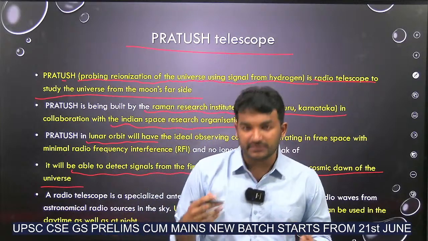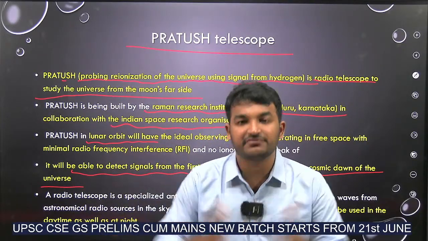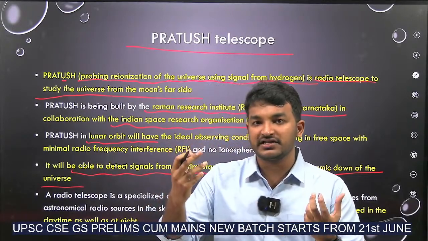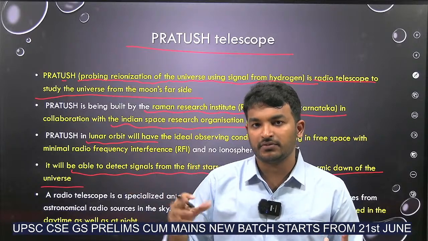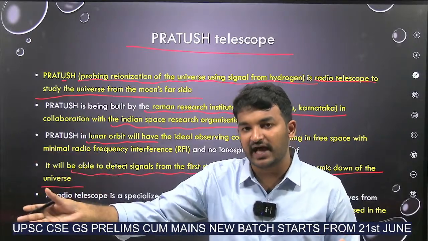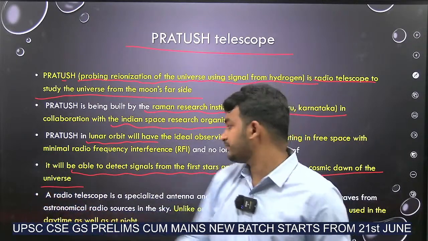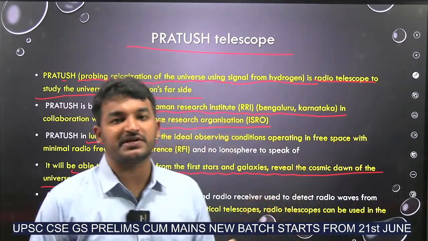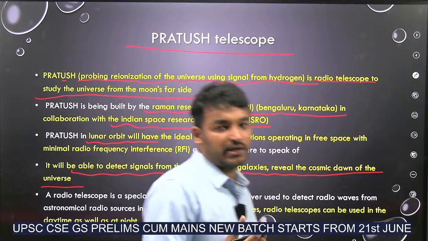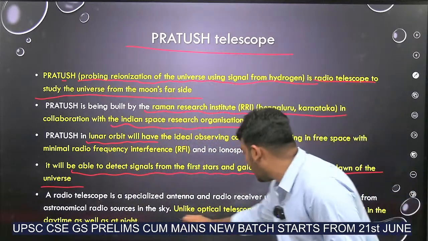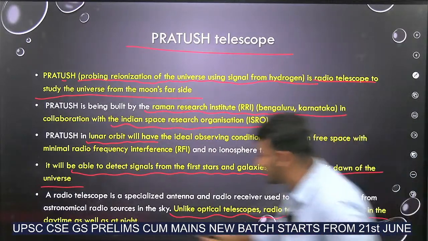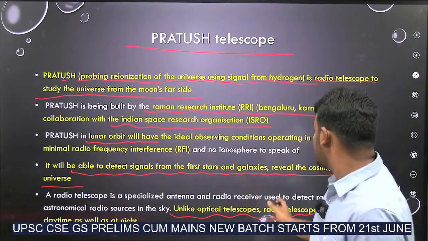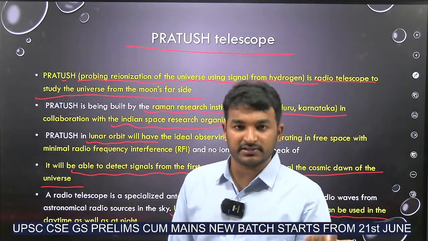For any satellite which we launch in space, the major purpose is to know about the evolution of the universe and whether any sort of living is possible in other stars, like that, right? That's why. And since it is a radio telescope, it has some benefits over an optical telescope. What is that benefit? Unlike optical telescopes, radio telescopes can be used in the daytime as well as night time. Optical telescopes cannot be used in the daytime, but radio telescopes can be used in both daytime and night time.